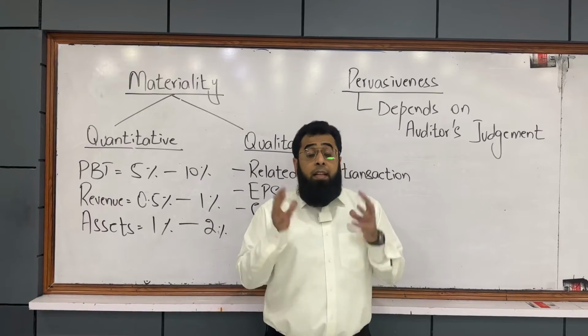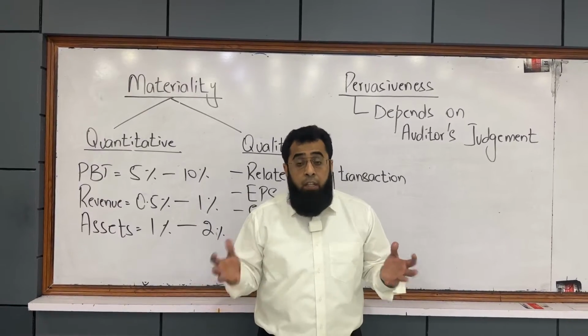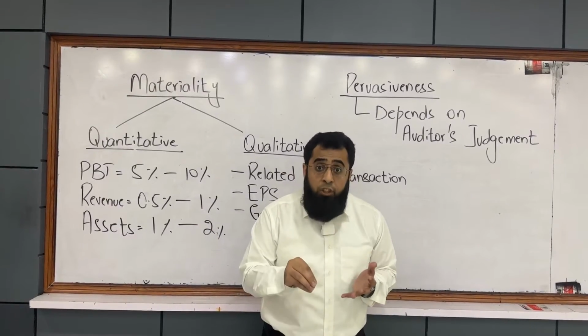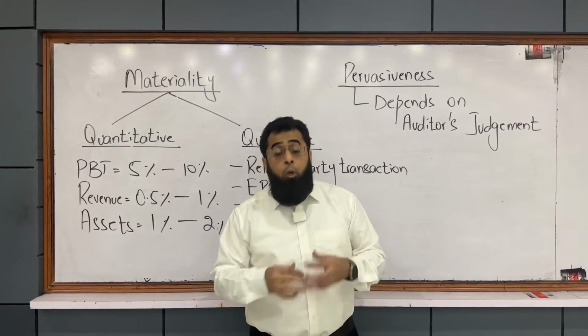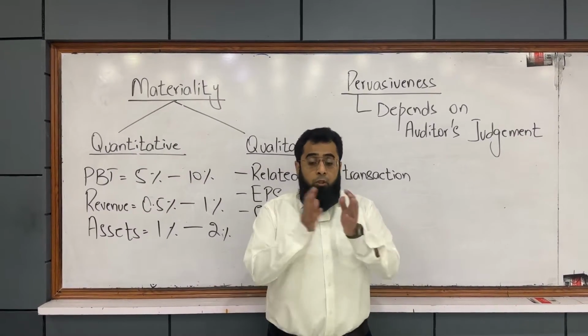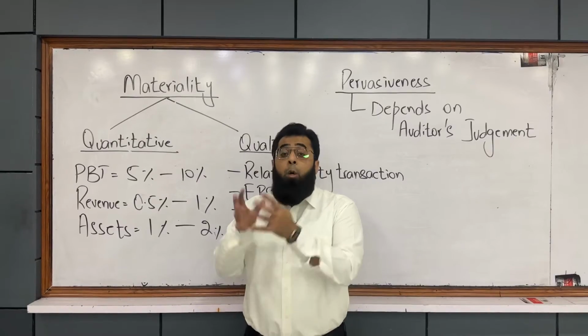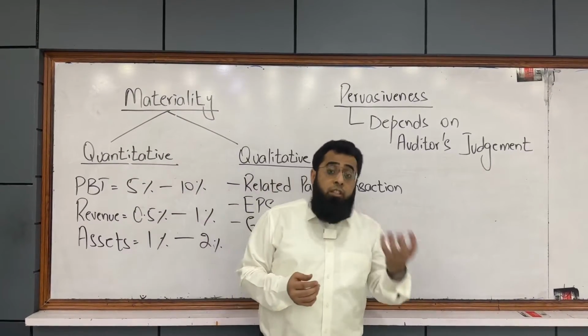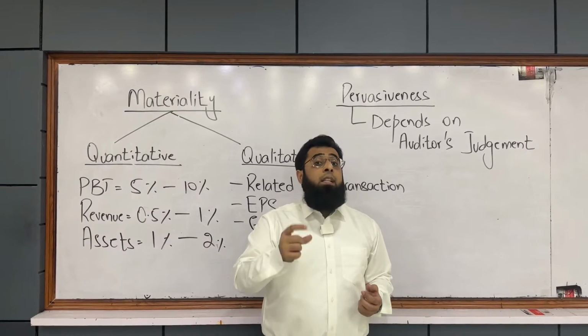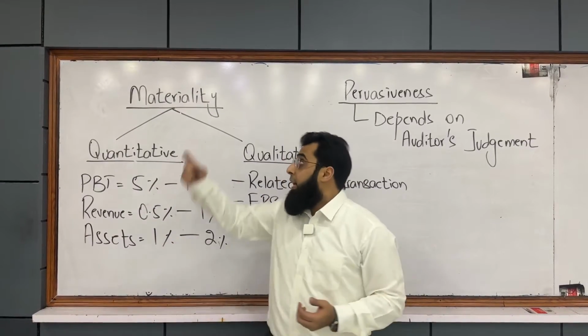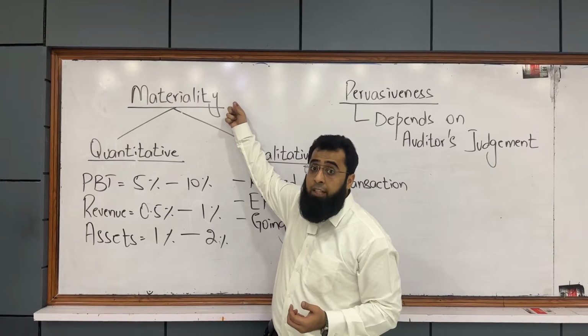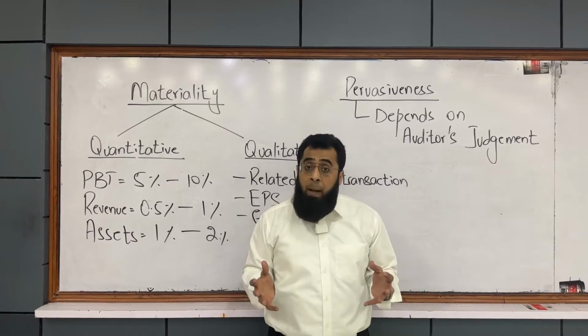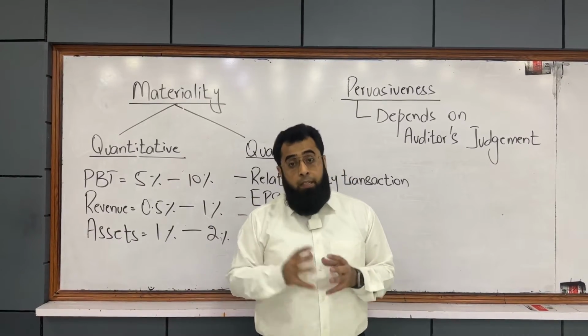It means that it is significant enough to affect the decisions of the users, who are the shareholders. So, if a misstatement is material enough to affect the decisions of the shareholders, the auditor considers it material to the financial statements and takes its impact on his audit opinion.